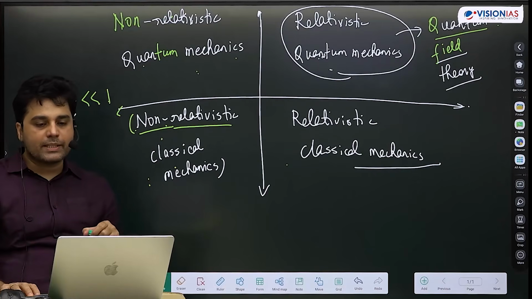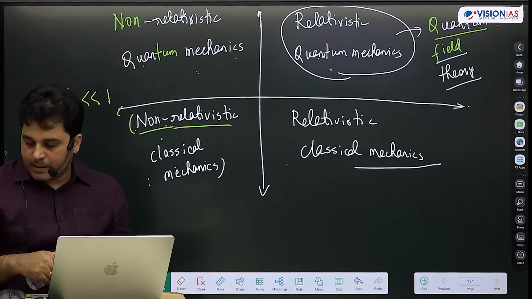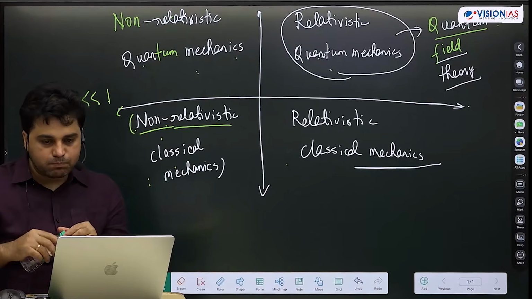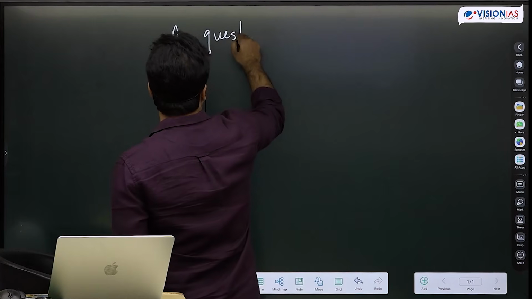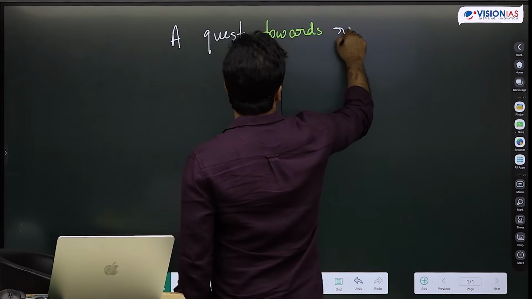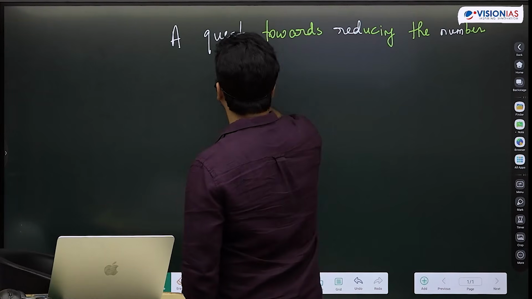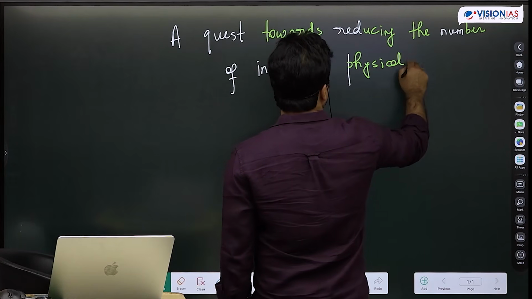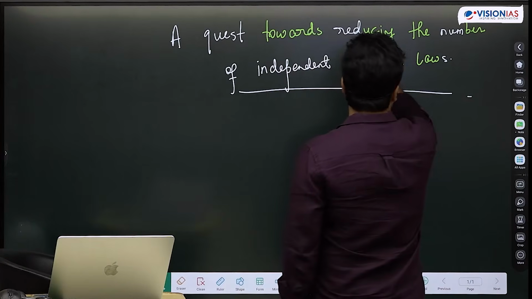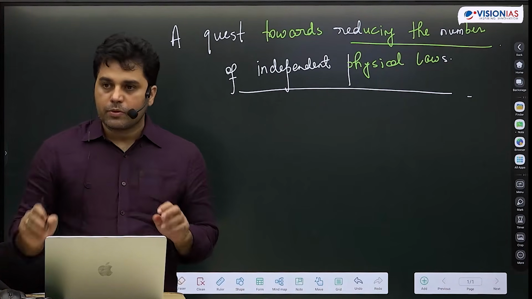In physics, there is a quest towards reducing the number of independent physical laws. So we call this unification.